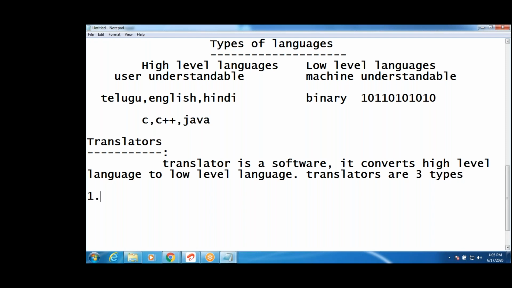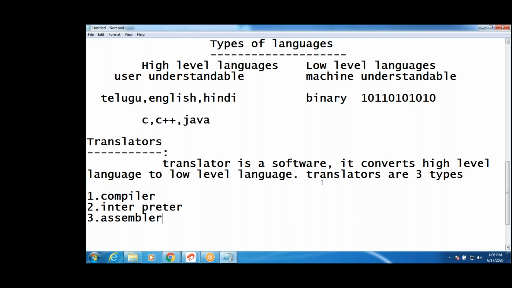One is compiler, second one is interpreter, third one is assembler. We have three translators, guys.